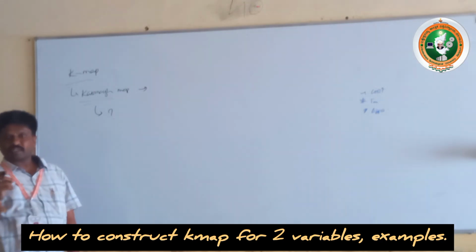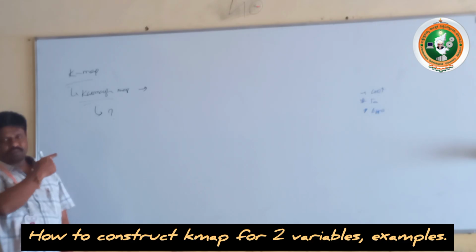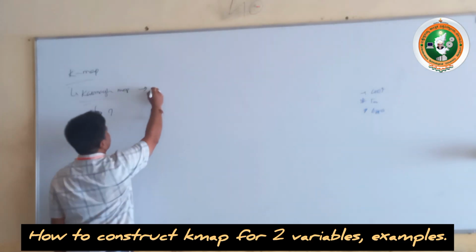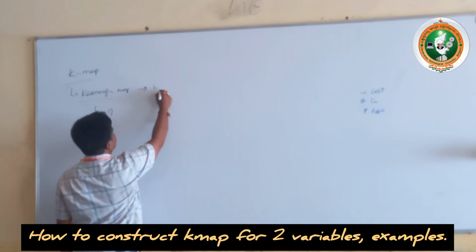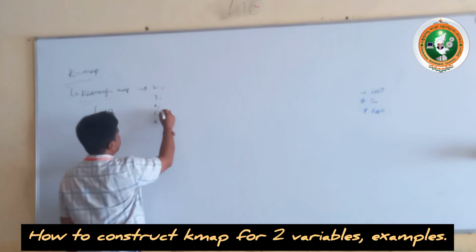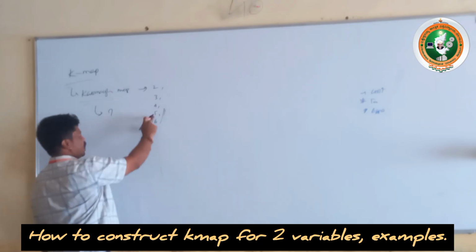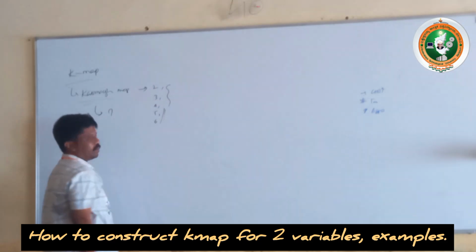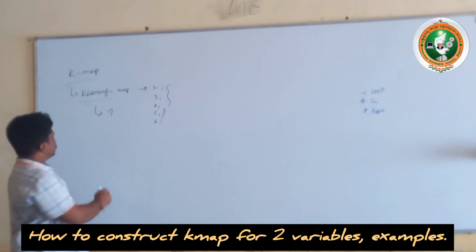So, Boolean functions can be simplified with the Boolean laws up to 3 variables. If you go with more than 3 variables, then we go with the Karnaugh map, K-map. In the K-map we have the 2 variable K-map, 3 variable, 4 variable, 5 variable and 6 variable K-maps. For your syllabus we don't have the 5 and 6 variable K-maps, only 2, 3 and 4 variables.